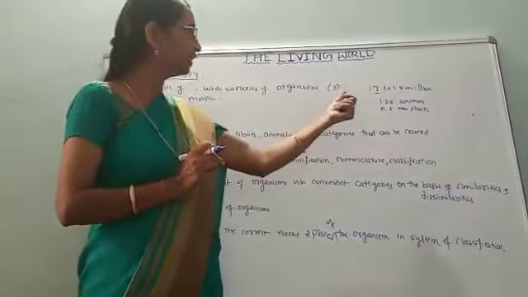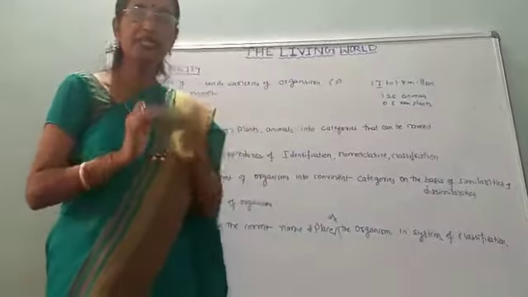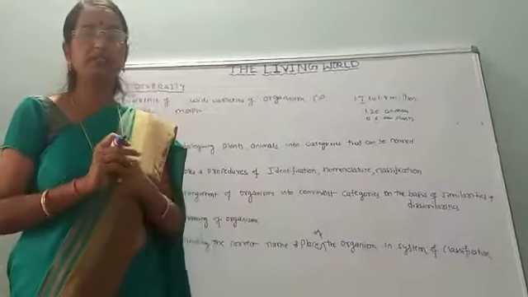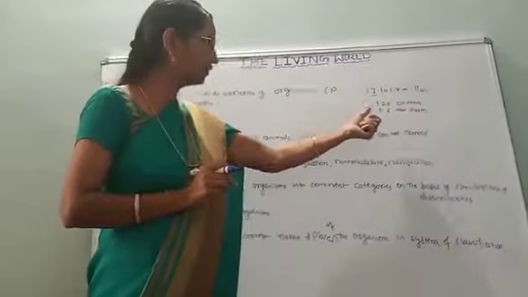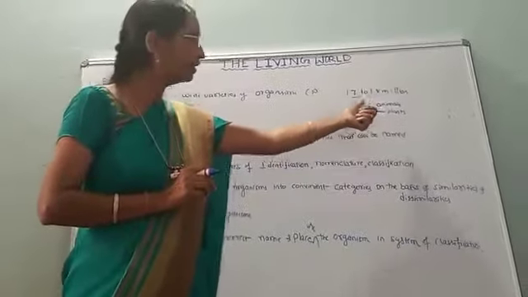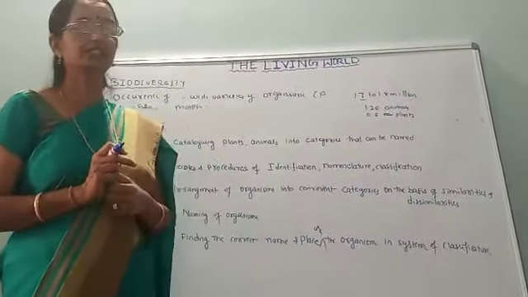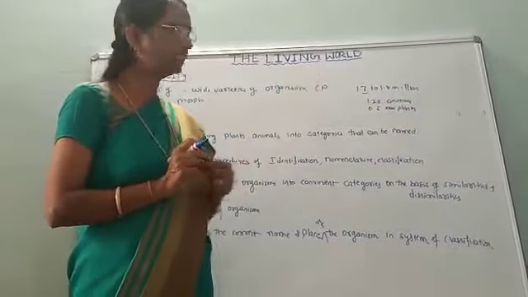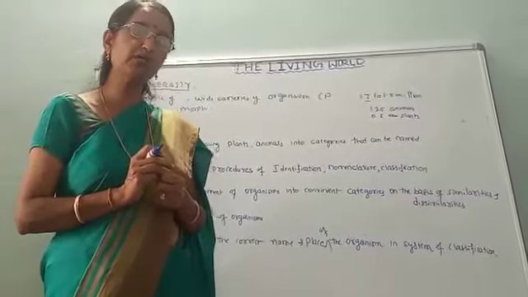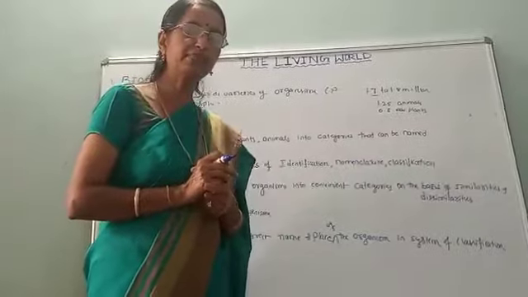The present data given in our NCERT reader says that about 1.7 to 1.8 million organisms have so far been discovered, and among them 1.25 million are animals and the rest 0.5 million are plants. Thus this standard data is mentioned in our reader: the total number of organisms found on this earth is 1.7 to 1.8 million.